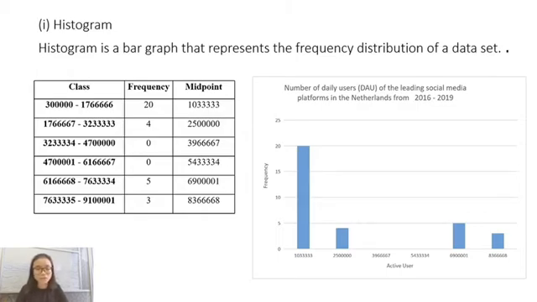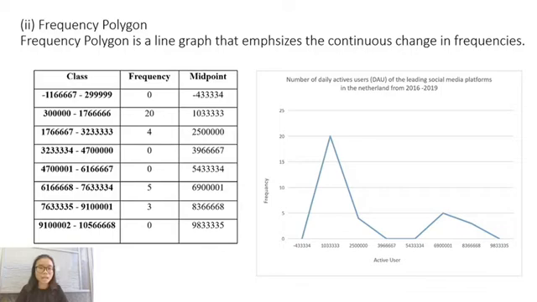Next, we move to the frequency polygon. A frequency polygon is a line graph that emphasizes the continuous change in frequencies. Before drawing this frequency polygon, I calculated the midpoints the same as for the histogram. As you can see, this frequency polygon starts at 0 and ends with 0. So I added 2 new points that have 0 frequency in front of the first class and behind the last class. This frequency polygon is the same as the histogram graph, so all of the data is the same.